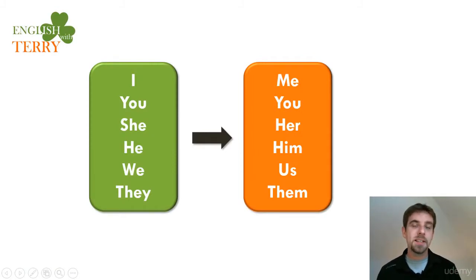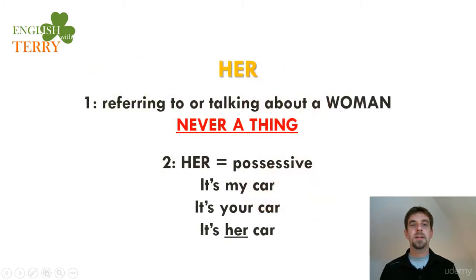We have the same basic explanation about them, right? That we have I, you, he, she, we, they with verbs when they are conjugated in the verb, and me, you, her, him, and us are when you refer to or talk about a person, right? We have seen this a lot. Let's be clear. Her is talking about a woman, never a thing. Her is also the possessive word. It's my car, it's your car, it's her car.